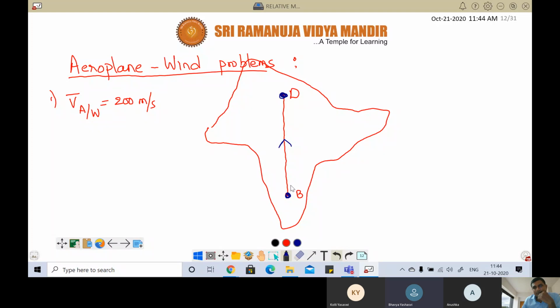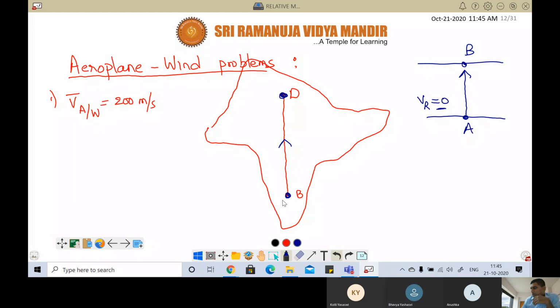No, sir. Why? You'll take more time, but you'll reach. Then definitely you will reach, correct or not? Because there is no wind, and you are directed towards Delhi only. Are you understanding? It is just like the river is not flowing, and you want to go from point A to the exact opposite point B. If you are directed like this, will you reach B or not? There is no river flow. Same way here, wind is not blowing. So therefore, definitely you will reach. Correct or not? Yes, sir.